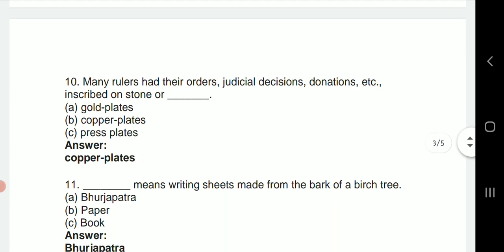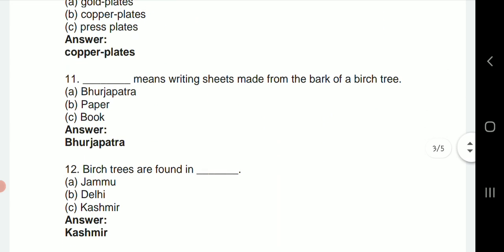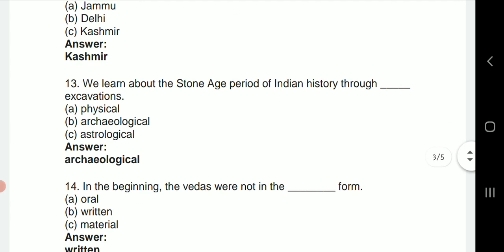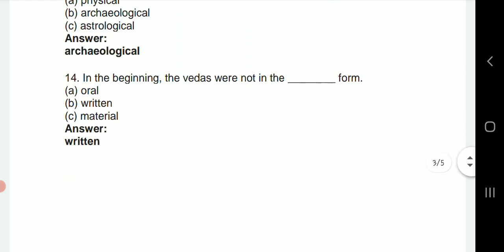Many rulers had their orders, judicial decisions, donations, etc. inscribed on stone or copper plates. Then dash means writing sheets made from the bark of a birch tree, so it's "bhurjapatra". Birch trees are found in Kashmir. We learn about the Stone Age period of Indian history through dash, so it's "archaeological".